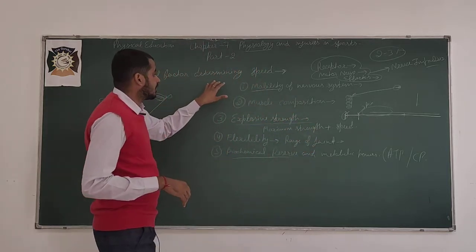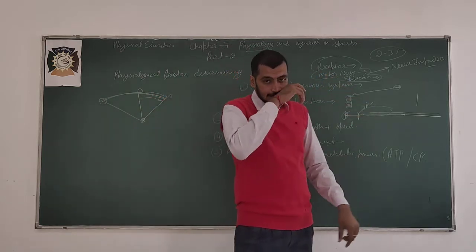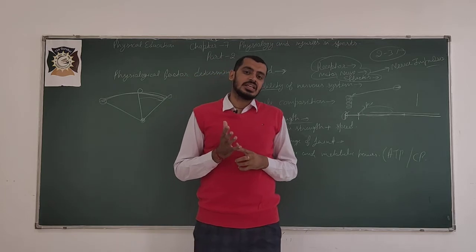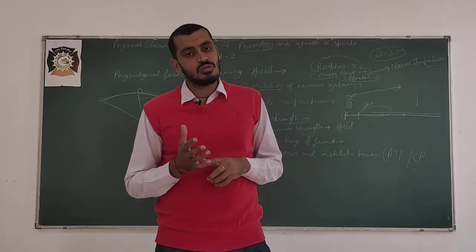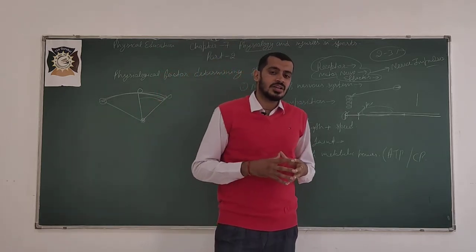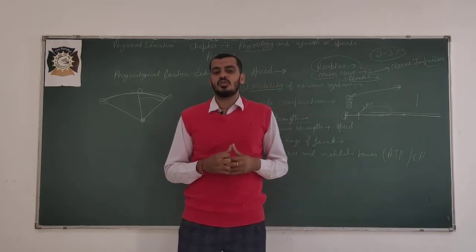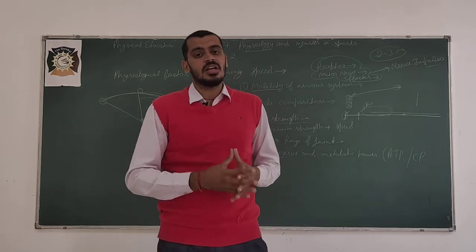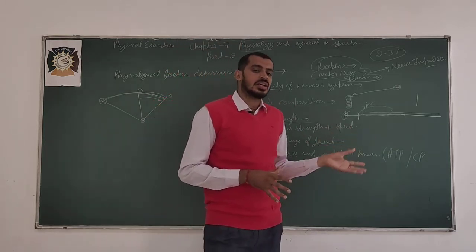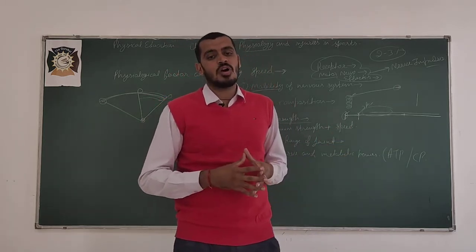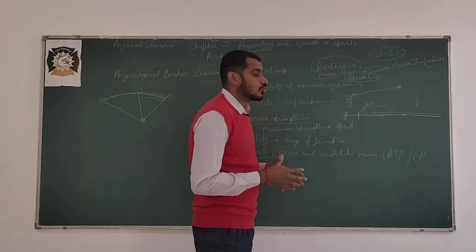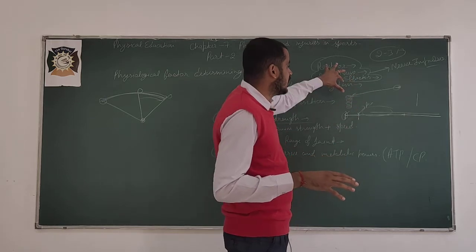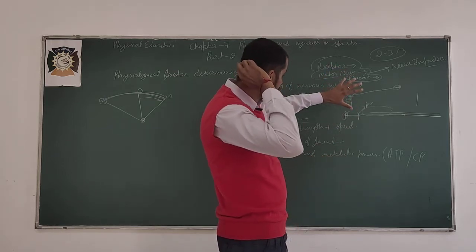So, physiological factors determining speed. Dear student, speed is related to our muscular system, and secondly we can say it is related to our nervous system, because orders come from the nervous system. Our nervous system is divided into two parts: the central nervous system, in which our brain also has 3 parts, and then the spinal cord; and the peripheral nervous system, where we will find the autonomic nervous system. The main things are receptor, motor nerve, and effector. 3 things are there in our nervous system.